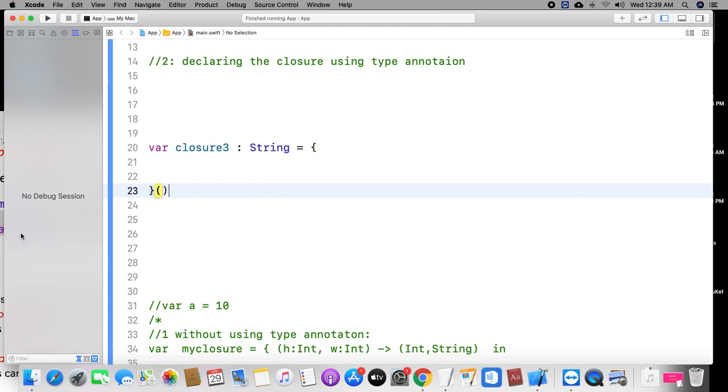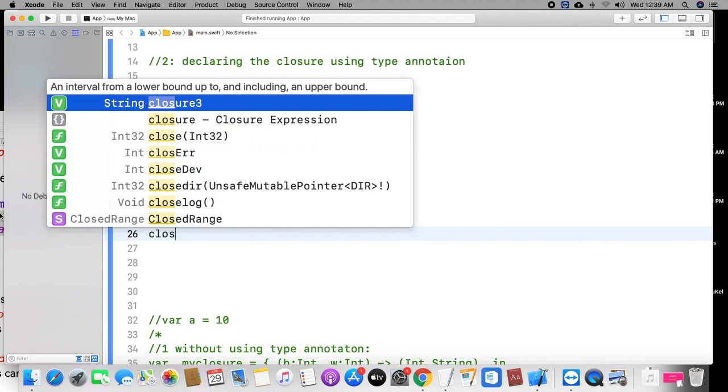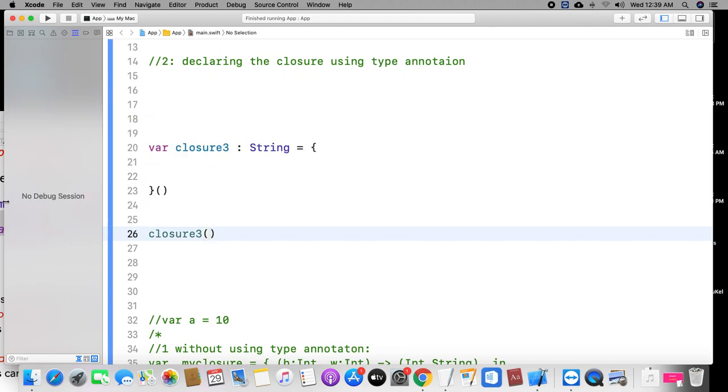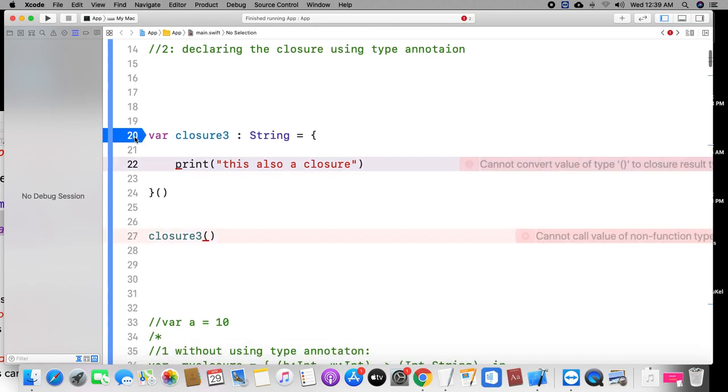If you do like this, this is also a closure. Look at here, what will happen?